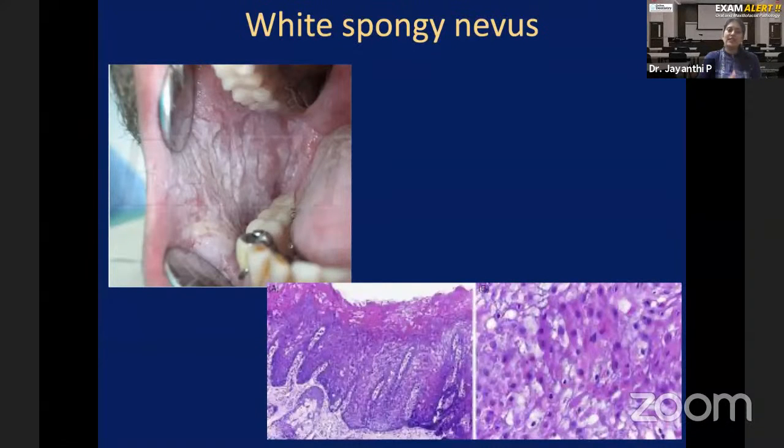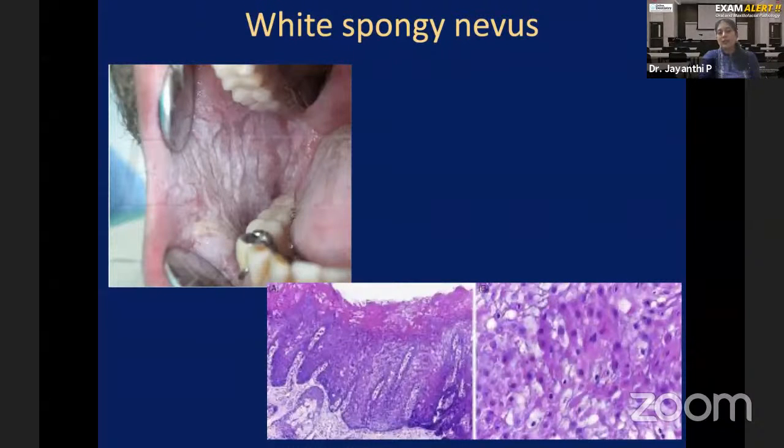So what is the gene that is affected here? This is a genodermatosis. The gene affected is keratin. The normal function of the stratified squamous epithelium of the oral cavity is to produce keratin. That keratin is what you see superficially, parakeratin, orthokeratin, whatever you see on the superficial layer, is all keratin produced by the epithelial cells. But in this patient, the keratin gene itself is mutated, so abnormal keratin is formed. This abnormal keratin is seen as a white plaque here.